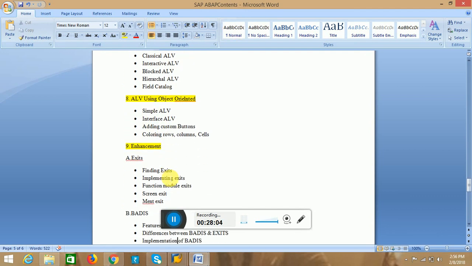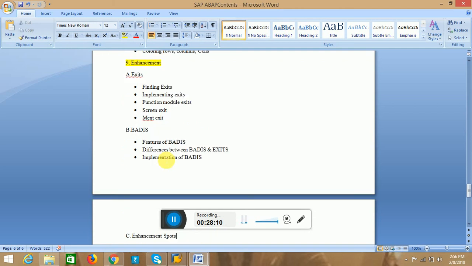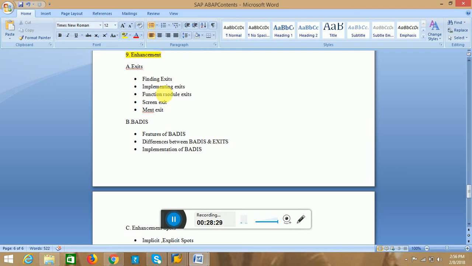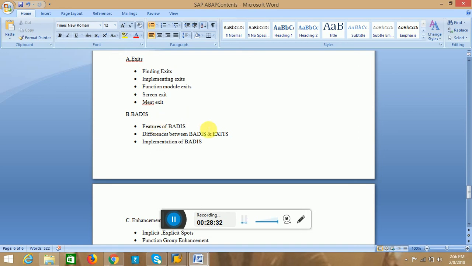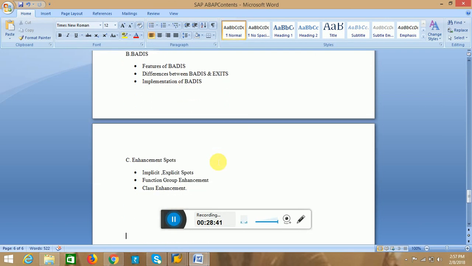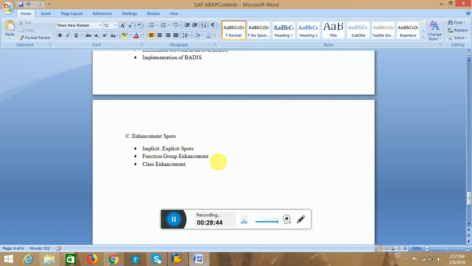After that, we will see the enhancement part. In this enhancement part, mainly we'll see the exits. We have different types of exits: function exit, menu exit, screen exit, etc. I will clearly tell what an exit is, how to find the exit, and where to implement the exit. And the next thing is BADI. BADI is business add-ins. I will tell about the difference between exit and BADI, and the implementation of the BADI. And the final thing is enhancement spots.